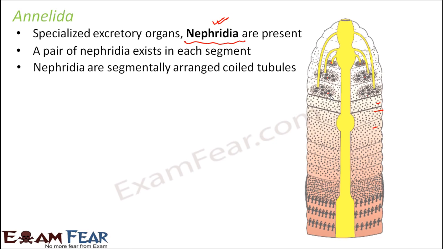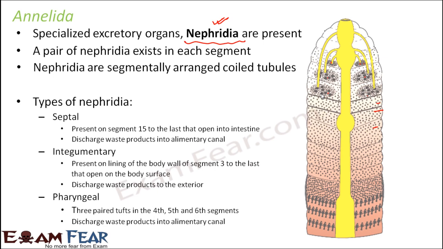Nephridia are segmentally arranged coiled tubules. So in each segment you have a pair of nephridia, properly arranged in the form of coiled tubules. Now from here they might look like some dotted structures, but actually they are tube-like structures, very coiled tube-like structures. You are just viewing it from above, so you are not able to see the tube entirely. Now there are three types of nephridia present in an earthworm, that is septal nephridia, integumentary nephridia, and pharyngeal nephridia. So let us see what each of them are.